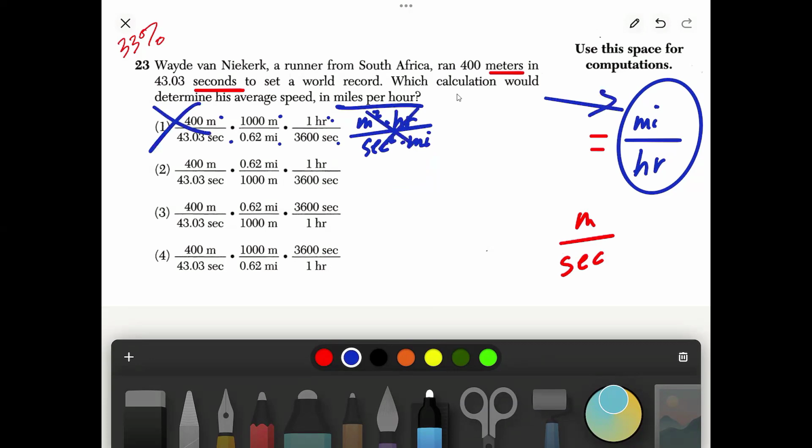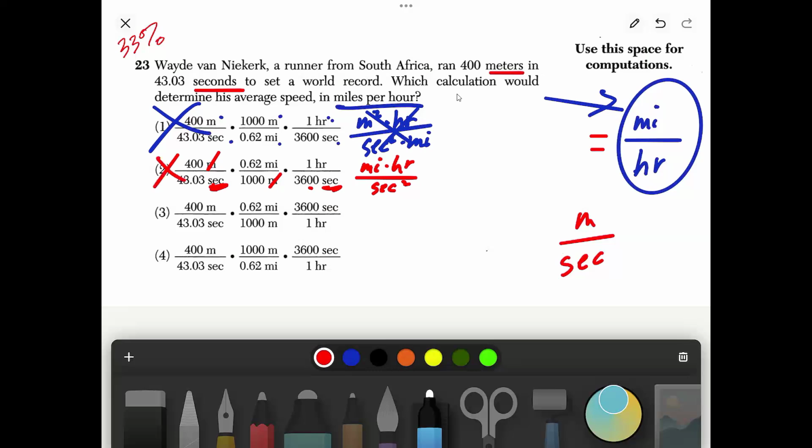So let's go to the second one. I'll use a different color. Now, any unit that you see on the top in the numerator and on the bottom in the denominator, you can cancel out. So we have a meter right here. We also have a meter down here, so we can cancel them. There's nothing else to cancel. So what we're going to have is miles times hours over seconds squared, because there's a second here and a second there. When we multiply them, it's going to be seconds squared. So this is not the answer.